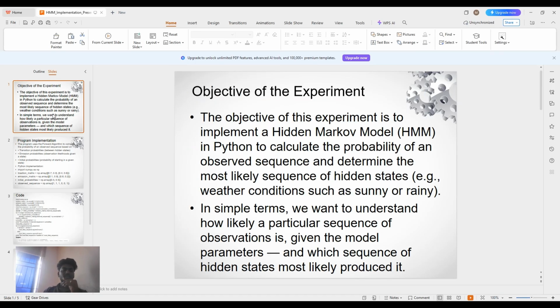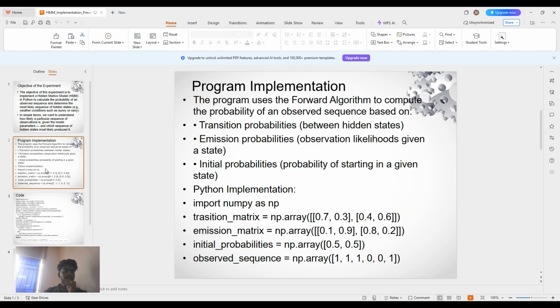We are going to discuss the topic of the Hidden Markov Model in Python, to calculate how probable an observed sequence is and determine the most likely sequence of hidden states. Example, weather conditions must be either sunny or rainy. In such terms, we want to understand how likely a particular sequence of observations is, given the parameters of the model.